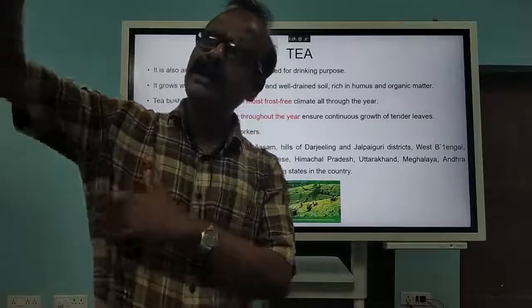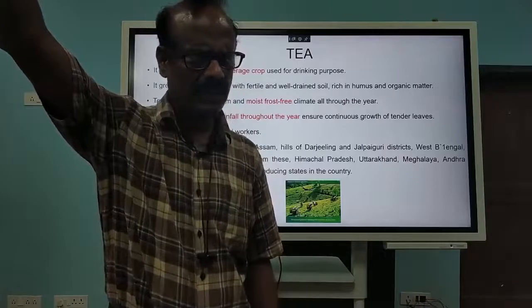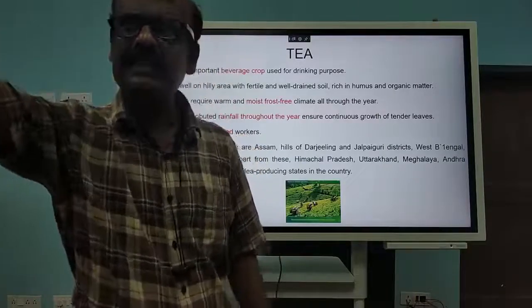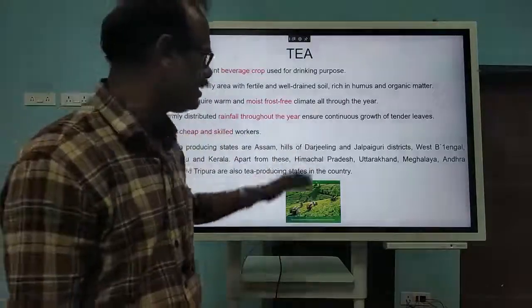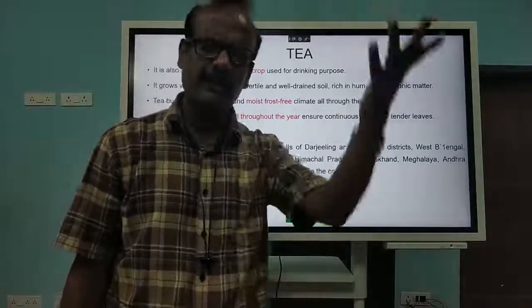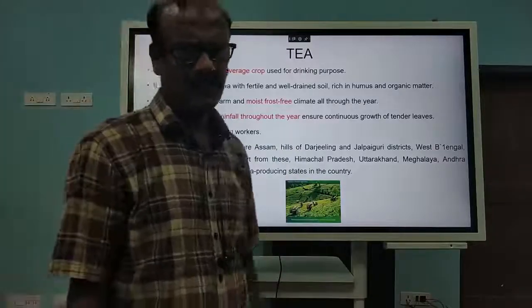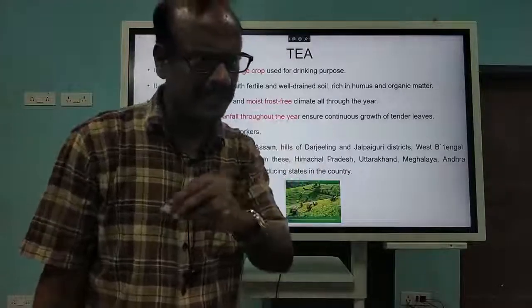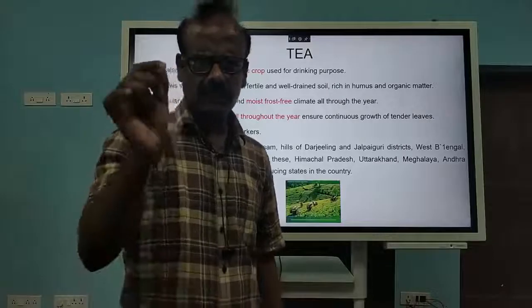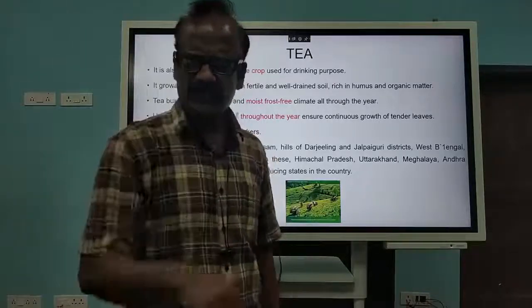So if we go to a higher altitude, what will happen? The frost will be a problem. So that's why most of the tea estates are located in the middle part of the hill. The Nilagiri mountain areas have it, and the Himalayan region has it. And rainfall is required, but not heavy rainfall, light rainfall throughout the year. Why? Because the rainfall will help in producing new leaves. Okay, new leaves will be coming.